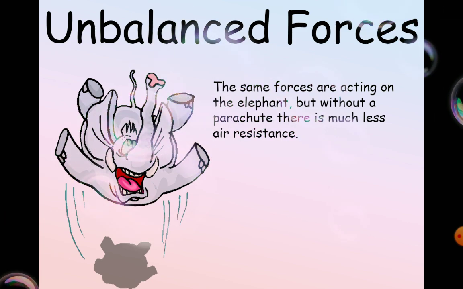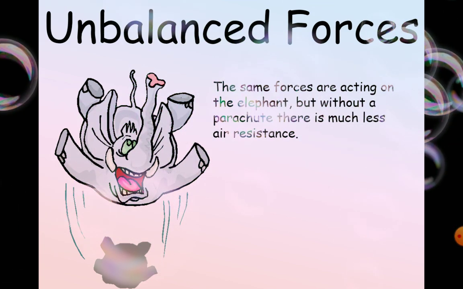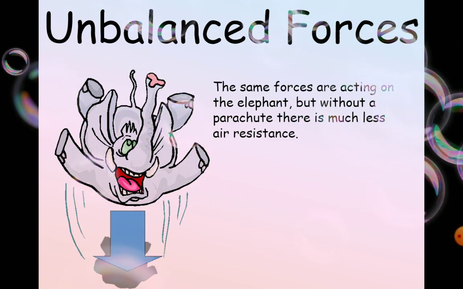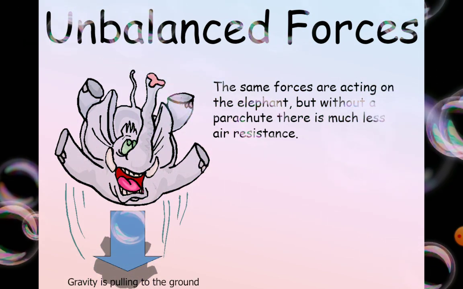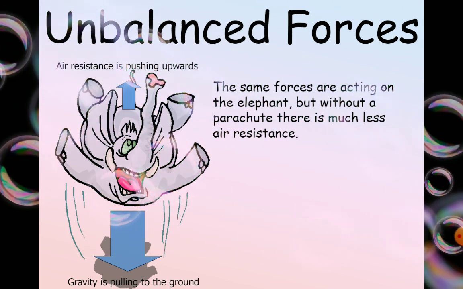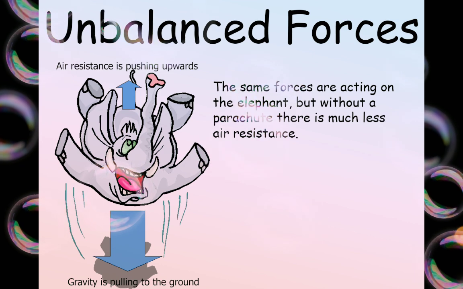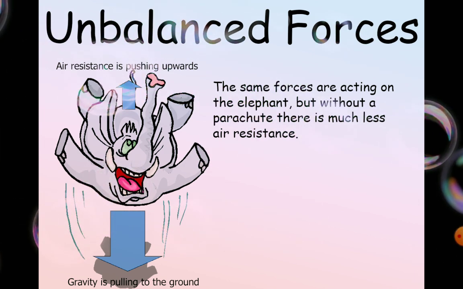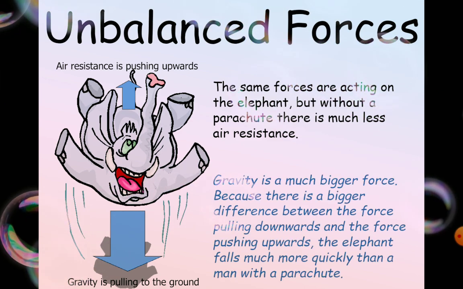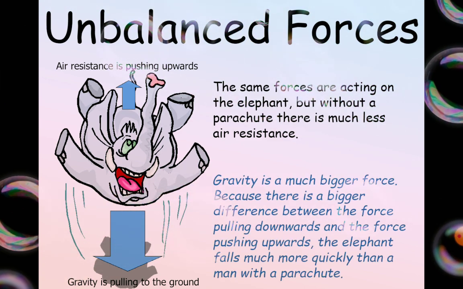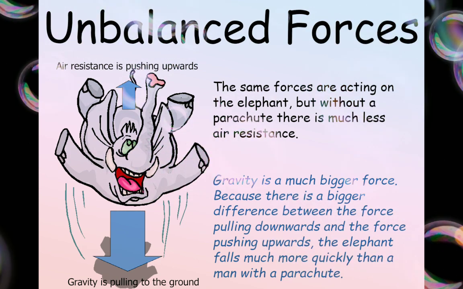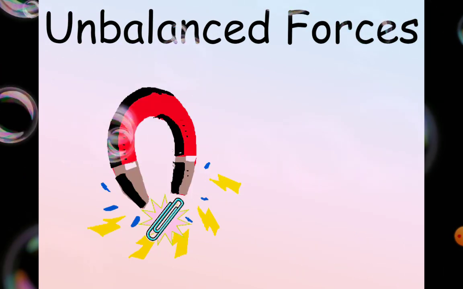So for this figure, the same force is acting on the elephant but without a parachute. There's much less air resistance. So gravity is pulling the elephant to the ground and the air resistance is pushing upwards. So where will it go? Of course to the ground, because gravity is bigger than air resistance. There's no parachute, so there's very little air resistance compared to gravity. Gravity is a bigger force, as we said. Because there's a bigger difference between the force pulling downwards and the force pushing upwards, the elephant falls more quickly than a man with a parachute.